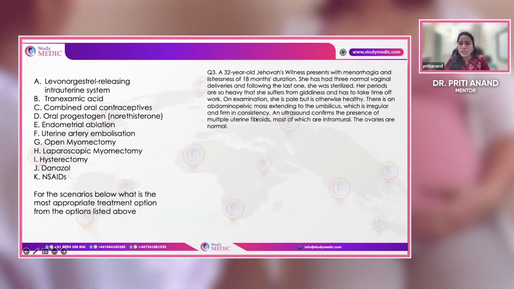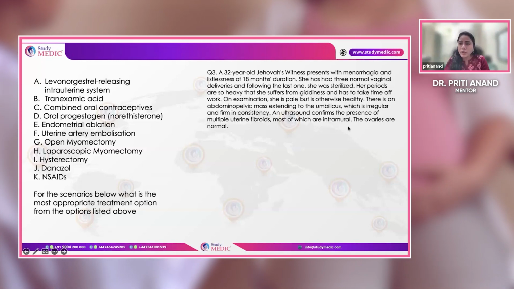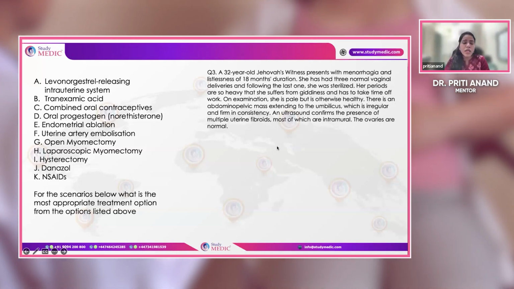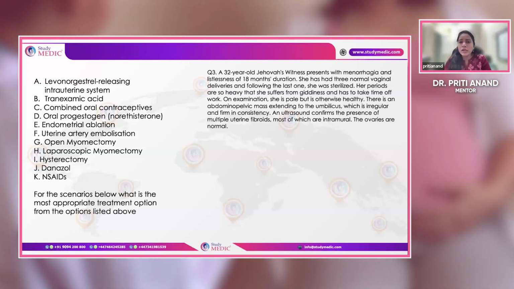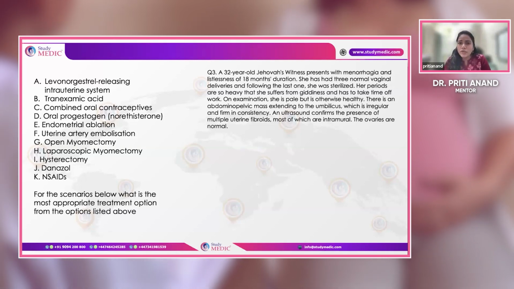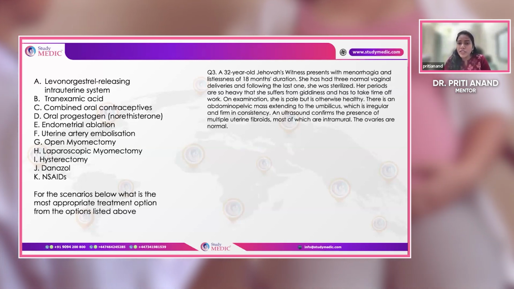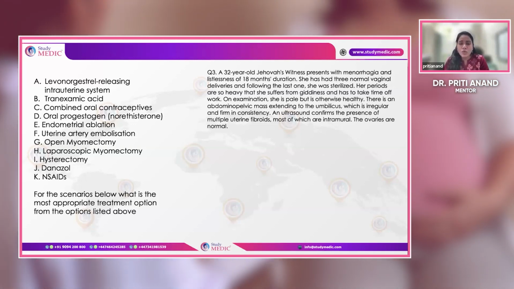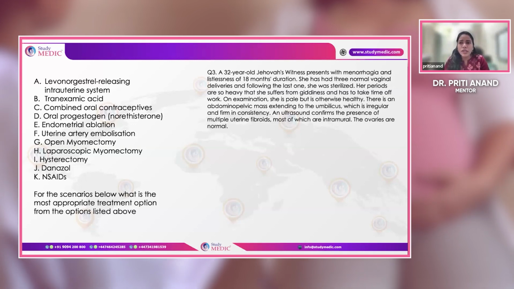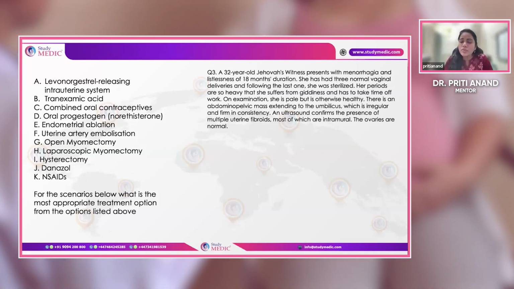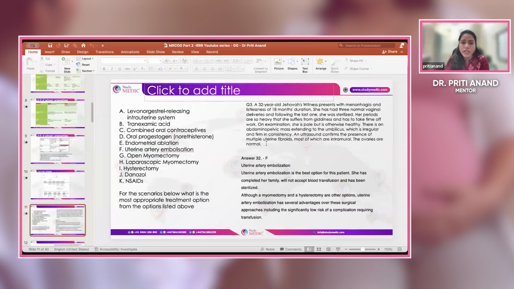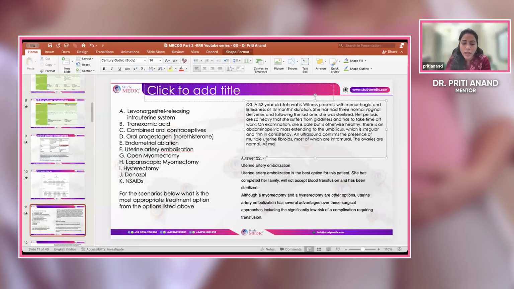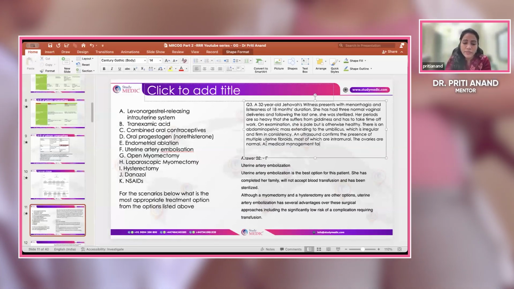The uterus is irregular and firm in consistency, confirming the presence of multiple fibroids which are intramural, and the ovaries are normal. Now, this patient basically is somebody in whom I think they forgot to mention that medical management has been tried. If they have tried all medical management and it is not helping her, then she becomes a candidate for a procedure. Definitely I completely agree there should be mention of that. All medical management failed. Okay.